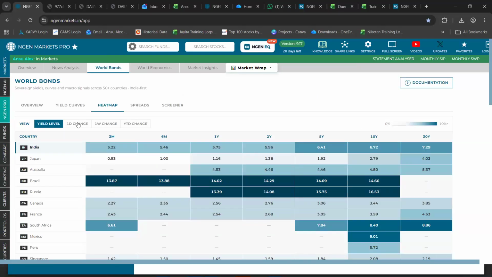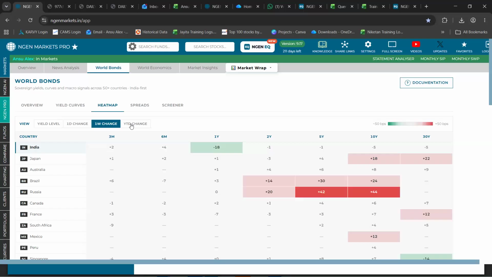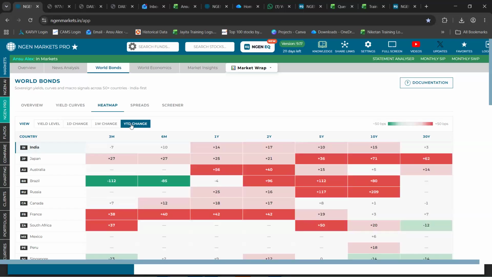In addition to that, you can view the same thing for 1 day change, 1 week change, and the YTD change as well. And here the colors will range between red and green. Red means yields are rising, which means loss for existing bondholders as the price of the bond falls, and green indicates yields are falling.